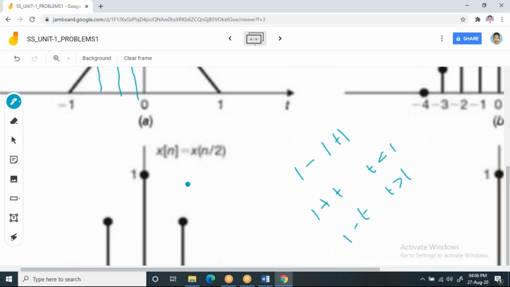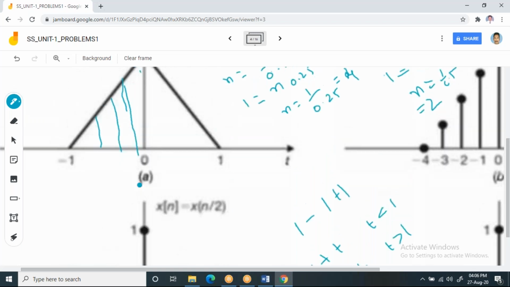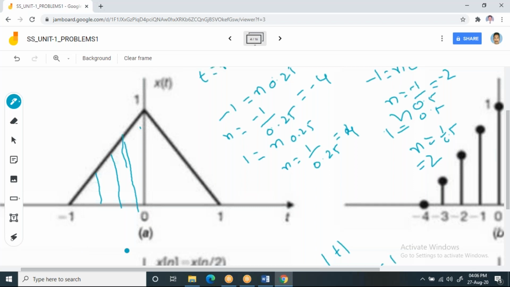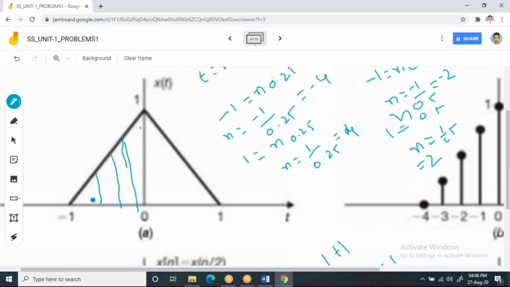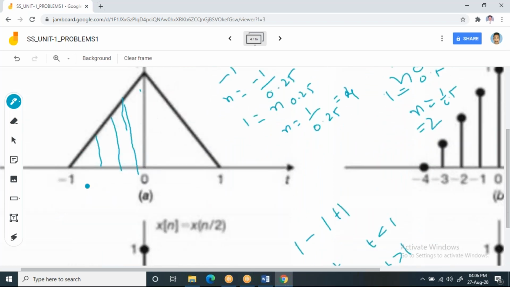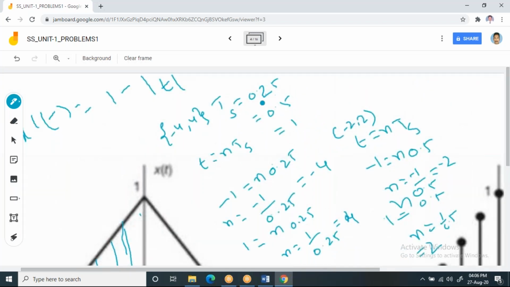Now you may have a doubt, sir, how can I identify this? Or you can do it like this. You take some intermediate values between this, like between -1 and 0, you take one value. Already we observed that the samples are occurring at 0.25, right? Try to understand, you can understand the concept automatically. Here the first sample is occurring at -1. You mark it. And the second sample is occurring after 0.25.